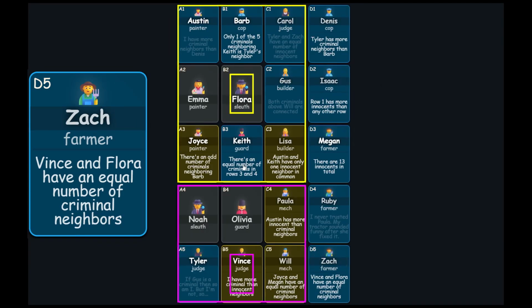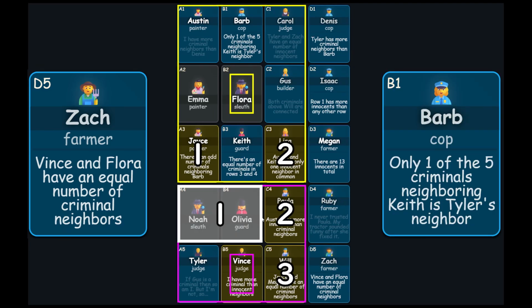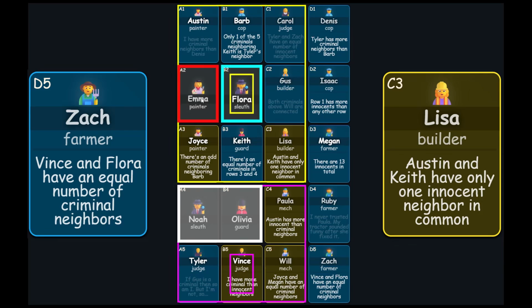Vince and Flora have an equal number of criminal neighbors. Vince has 3, and Flora currently has 2. Mark Emma as a criminal, and Flora as innocent.